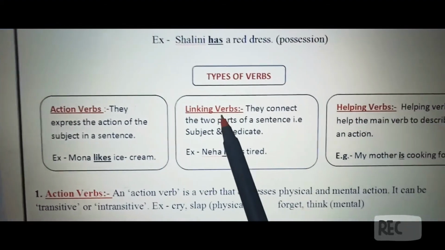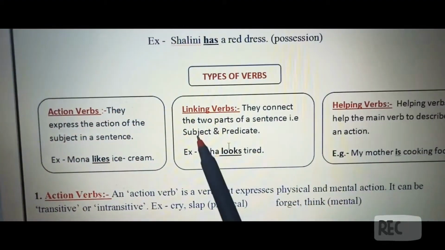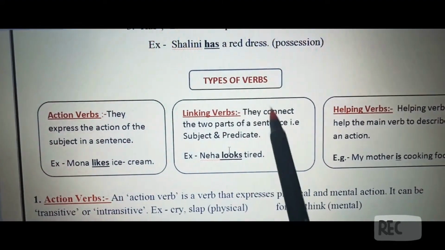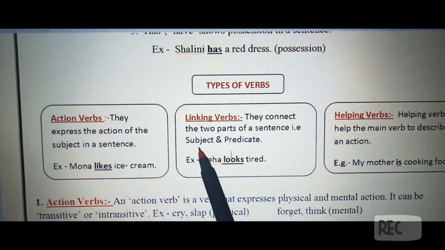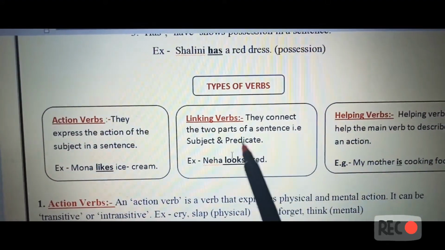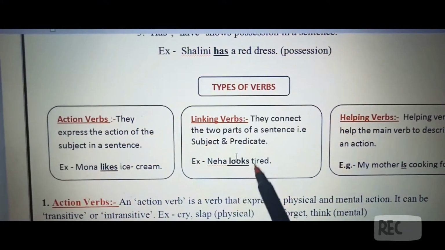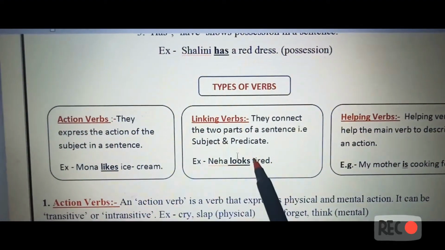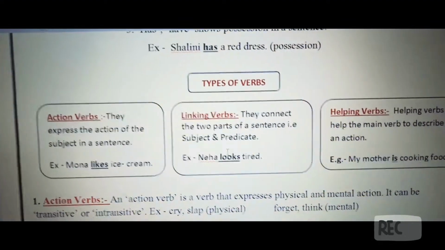Now second is linking verbs. Linking verbs connect the two parts of a sentence, that is the subject and the predicate. So it helps to connect the two parts of the sentence. You know very well that the subject is the one about whom you are talking, the doer of the action, and the predicate. Then example, Neha looks tired. So here looks is the linking verb which is connecting Neha and tired, right? So it is connecting the subject and the predicate in a sentence.